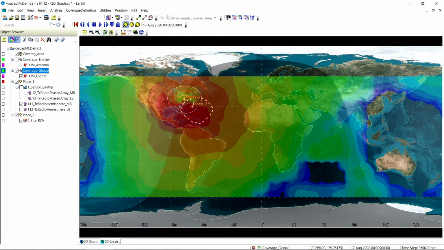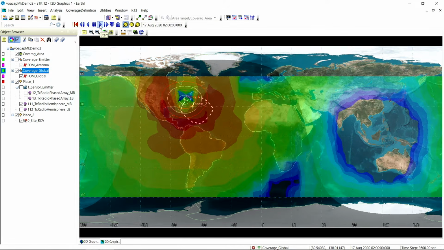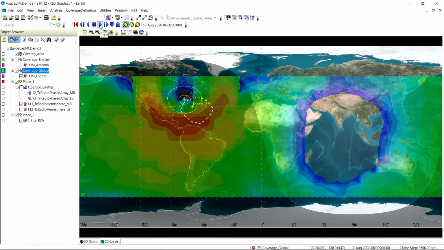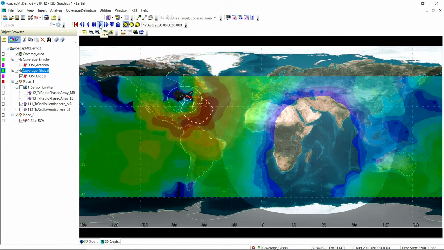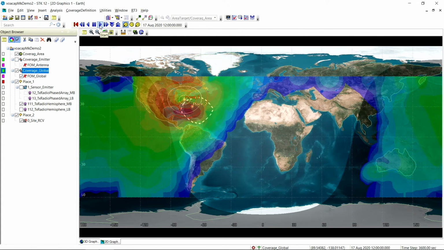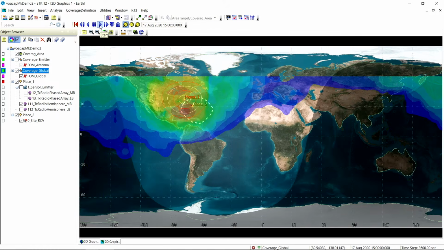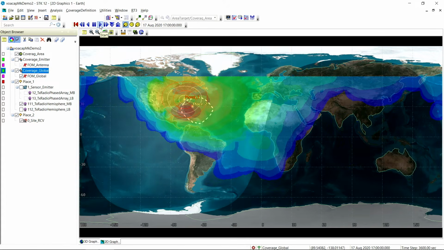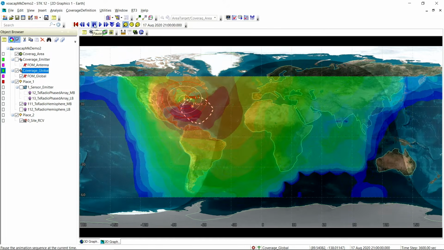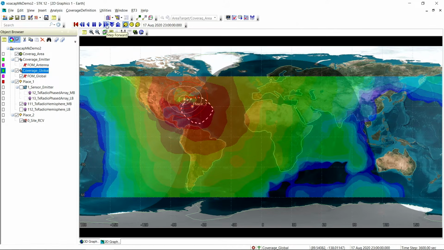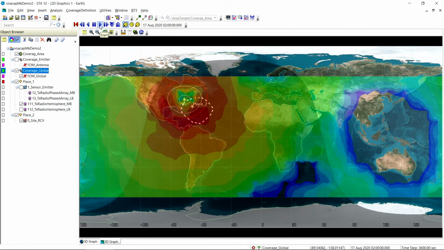And what we can do is animate this over the course of a day. So this is on an hourly basis, and as I animate this, we can see that our hotspot starts to get smaller, starts to shrink, and it's really only on the south of us. Not only does it shrink, but it also starts to fade away. As the day went on, we saw that it started to come back. And now we can see that our hotspot's back again.